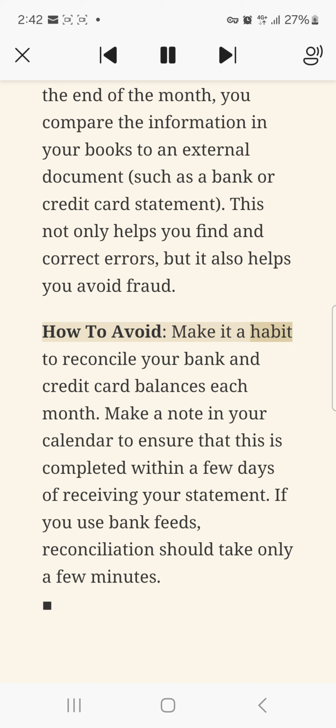How to avoid: make it a habit to reconcile your bank and credit card balances each month. Make a note in your calendar to ensure that this is completed within a few days of receiving your statement. If you use bank feeds, reconciliation should take only a few minutes.